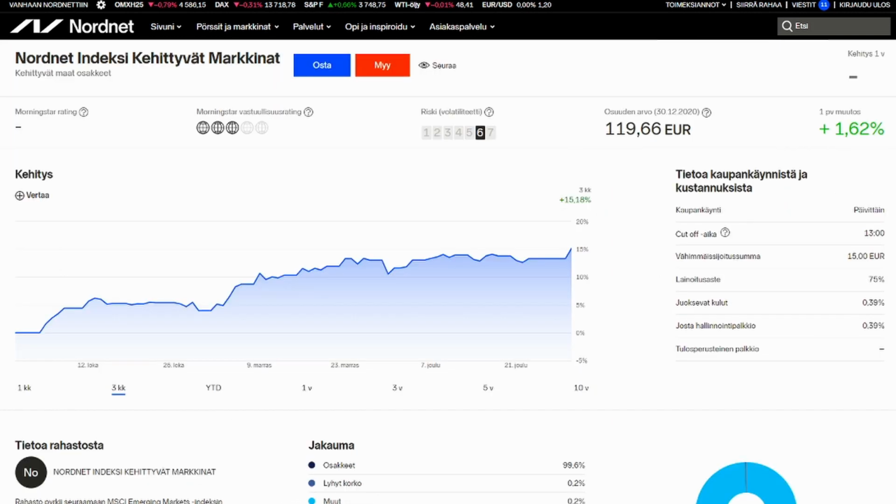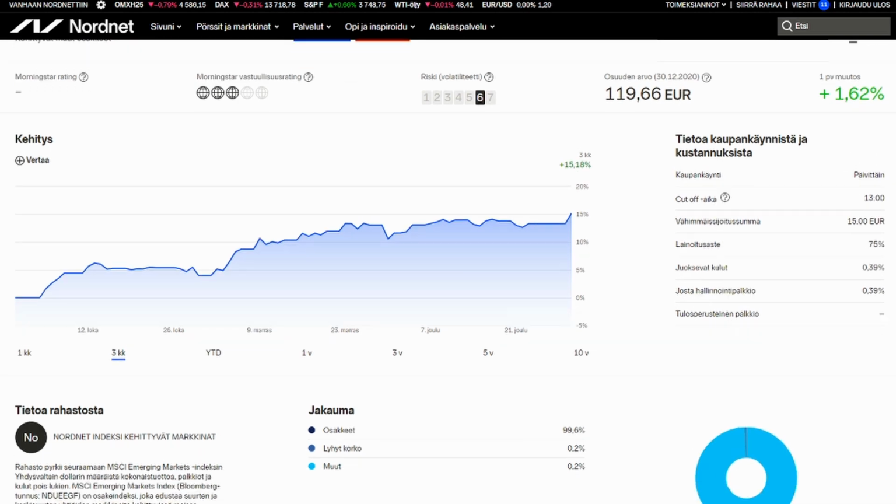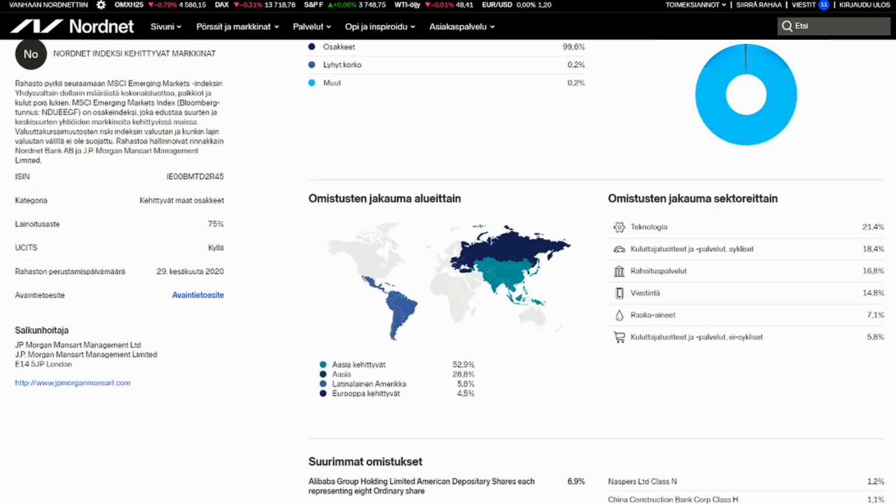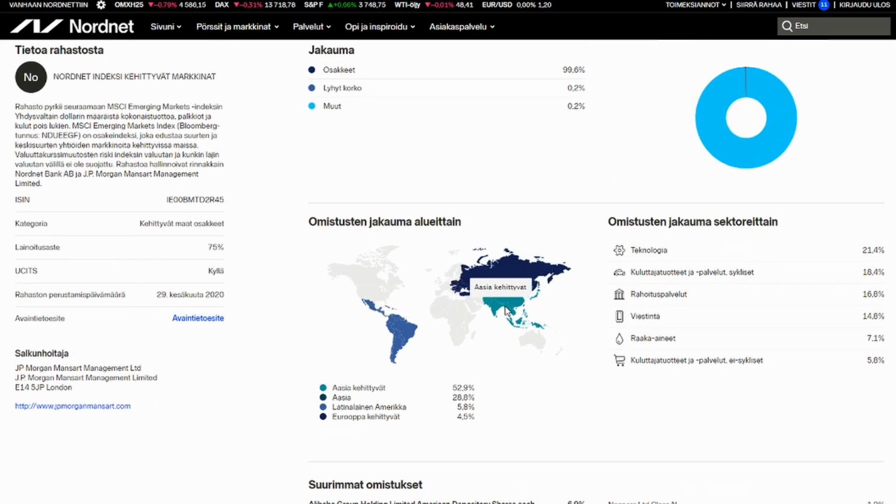And what is important to notice just here is that this is the developing market. So this is not specifically China, but China is usually included in a lot of these funds. Yeah, that's a really good point that you took up. So here you can actually see geographically how the funds are spread, how they have bought their shares